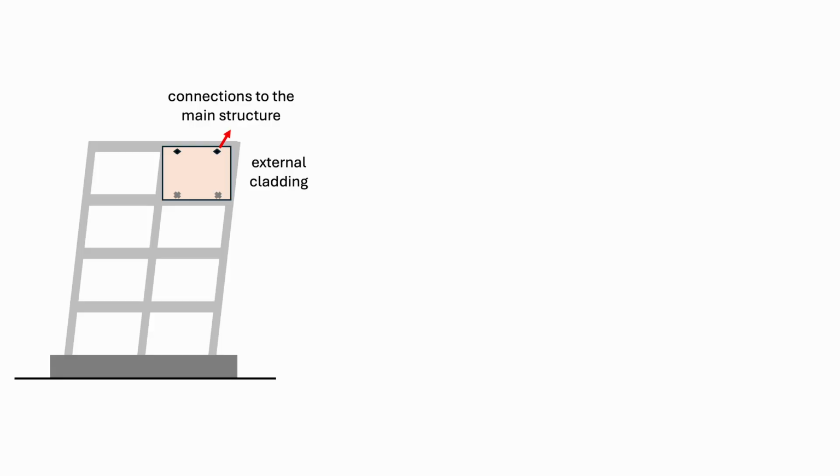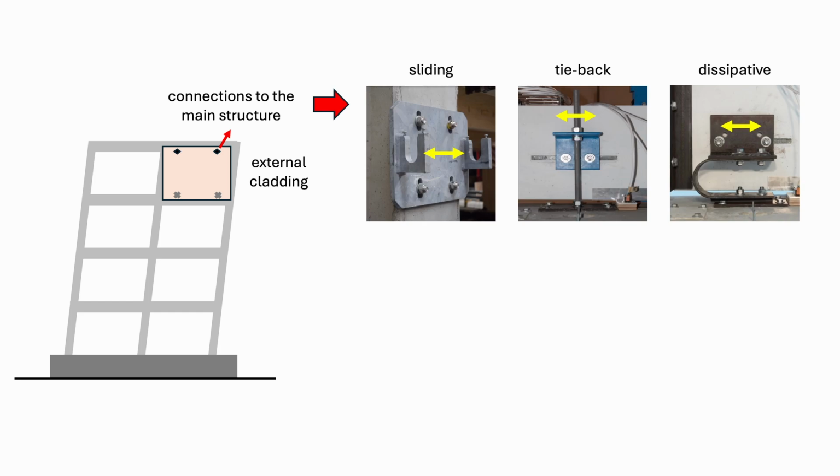So in terms of the design, this means, of course, an implication for what components you select for the panel itself, but I can imagine this affects a lot the design of the connections. Yes, absolutely. It depends on the type of facade, because if you have an external cladding, the design of the connections is fundamental. In that case, we can have a sliding connection, a tie back, and also dissipative connections, which can contribute in dissipating the energy during an earthquake.